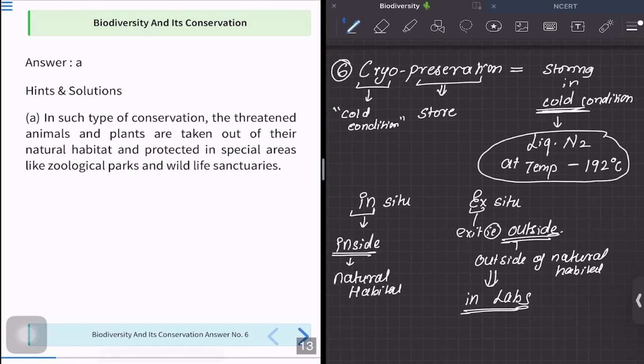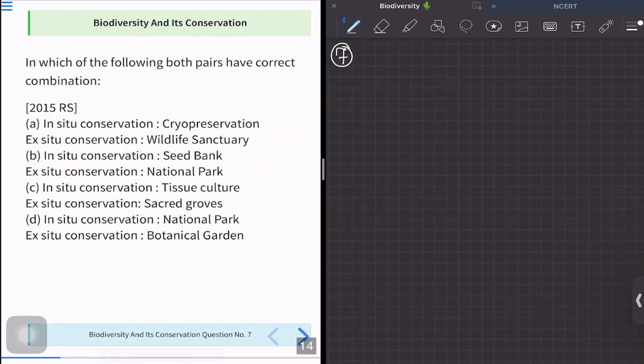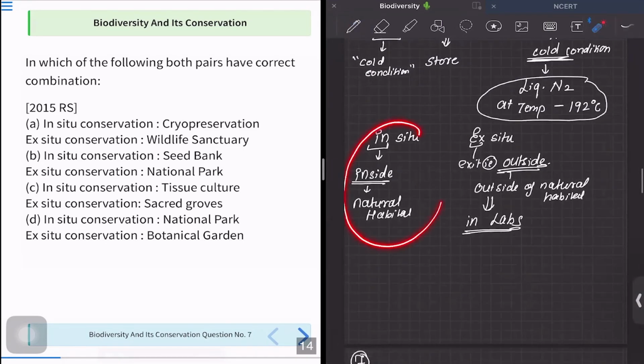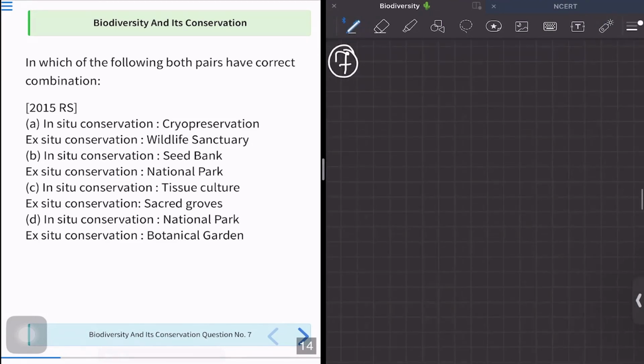Okay. So let us move to our next question, number 7, and try to find what is the question. See, the question number 7 is telling you in which of the following both pairs have correct form. So even in this question, the concept of in situ and ex situ is being studied. And just now we have discussed what is the concept of in situ and ex situ. Let us try to use our knowledge and answer this question. We will read each of the options and accordingly we are going to answer.